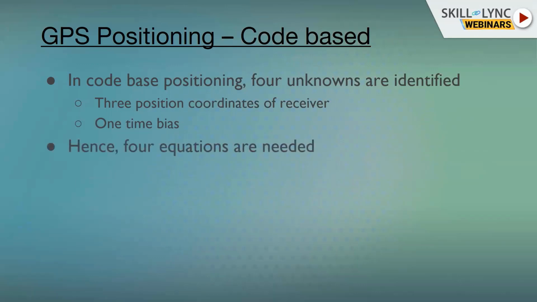And hence 4 equations are needed. So we have 4 unknowns, and by very basic mathematical understanding, you can see that we need at minimum 4 equations to solve the problem. Now the question is, what type of equation? Generally we use the distance formula to estimate the coordinate.